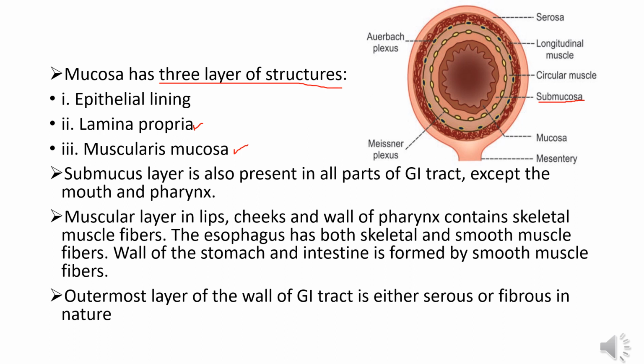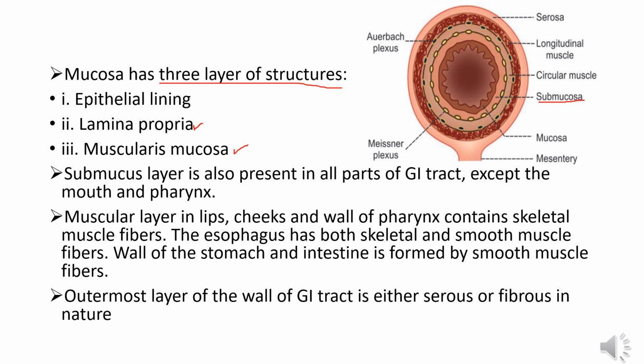Third one is the muscular layer. Muscular layer in lips, cheeks and wall of pharynx contains skeletal muscle fibers. The esophagus has both skeletal and smooth muscle fibers. Wall of the stomach and intestine is formed by smooth muscle fibers. Smooth muscle fibers in stomach are arranged in three layers. They are inner oblique layer, middle circular layer, and outer longitudinal layer. Smooth muscle fibers in intestine are arranged in two layers, inner circular layer and outer longitudinal layer.